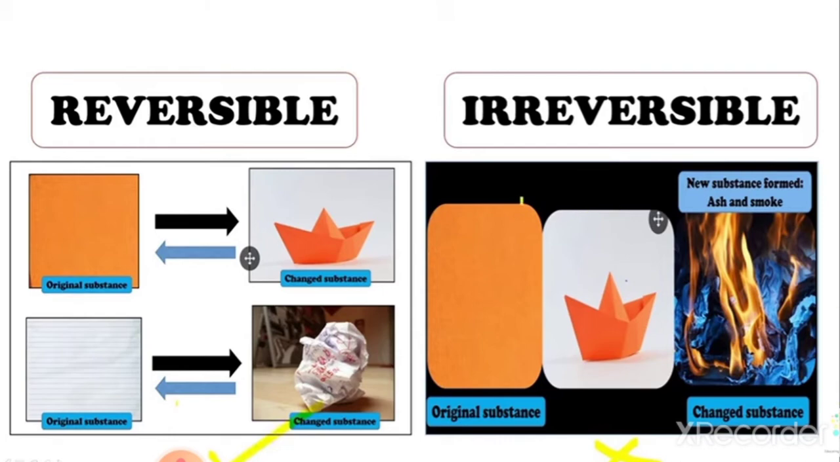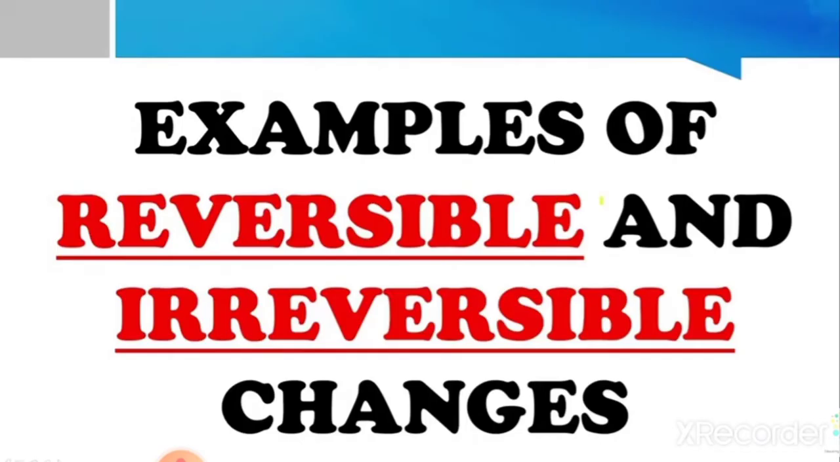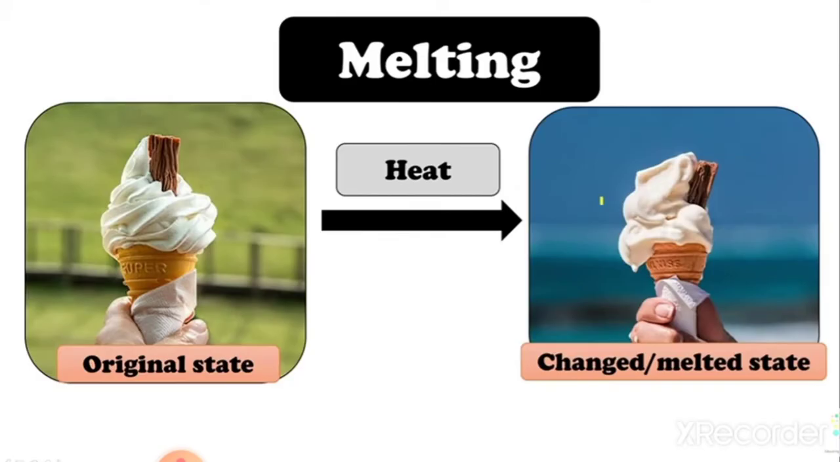Alright? Okay. So now we will take some examples of reversible and irreversible changes, and you have to tell me whether the change is reversible or irreversible. Alright, let's get started. Let's take a look at our first example, and you have to tell me whether this is a reversible or irreversible change. Alright?